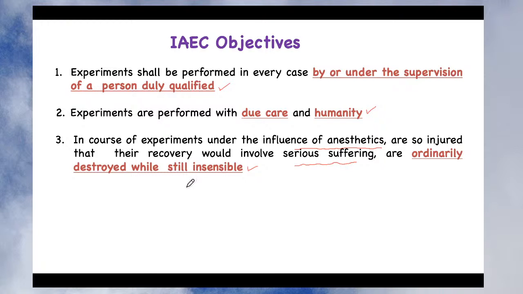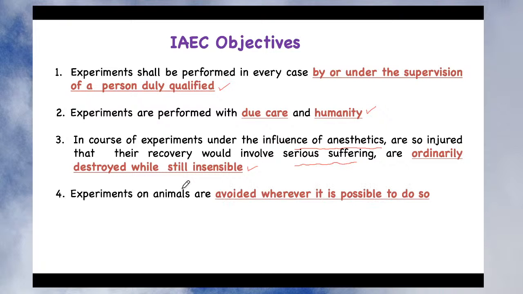Since there is no pain to the animal, although it is a method of euthanasia or sacrificing the animal, it doesn't provide pain. So you need to adopt those methods, which you can learn when you handle different experimental animals. Let's see what the fourth objective is.